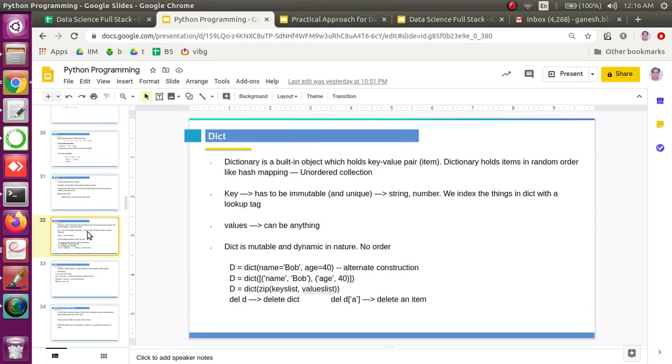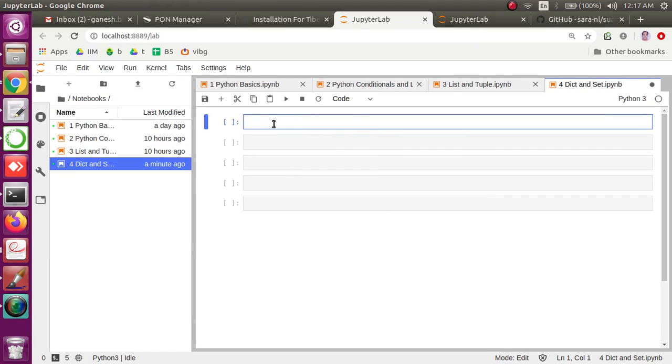Dictionary is a built-in data structure which holds the values in an unordered fashion, right? There's no ordering. It works like a hash mapping where we have values which can be accessed using keys, and those keys are the lookup tags. A key has to be immutable and unique, whereas a value can be anything. I will come to this point again and we will discuss. Before that, let's understand how we declare or create a dictionary.